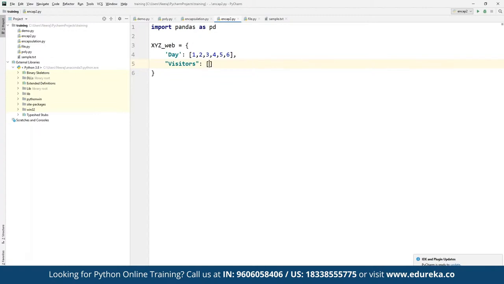For example, on day 1 there have been, suppose, 1000 visits. On day 2 it has, suppose, 1200. On day 3 it has been 750. On day 4 it has been, suppose, 1500. On day 5 it has been, suppose, 950, and so on. And one more, suppose we had 1150. So these are the number of visitors that we have received on the website. So we can define that.